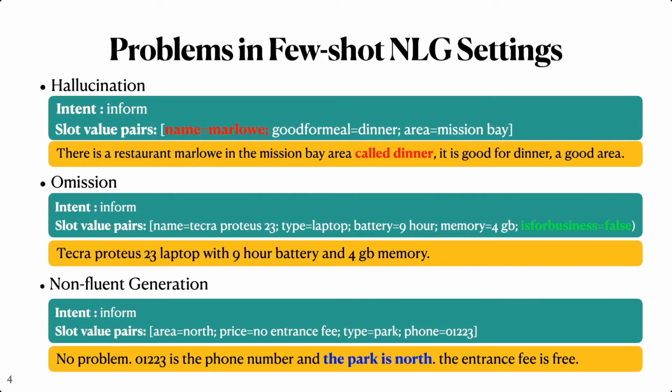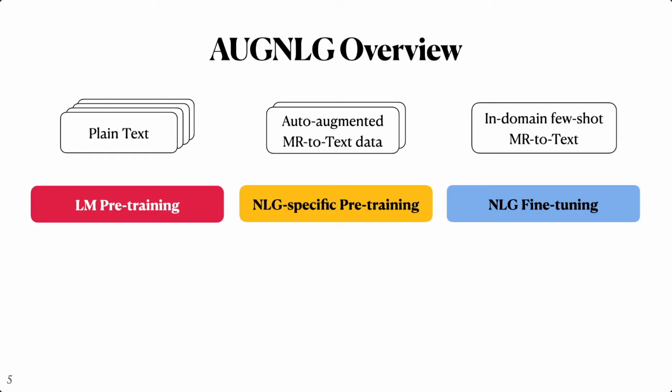For example, in the first case, the text misgenerated the name of the restaurant. In the second case, the generation forgot the slot is for business and its value. In the third case, the phrase, "the park is north," is not fluent. In order to tackle the data sparseness problem, we introduced a three-step pipeline to gradually involve a general large-scale language model in the domain-specific NLG model.